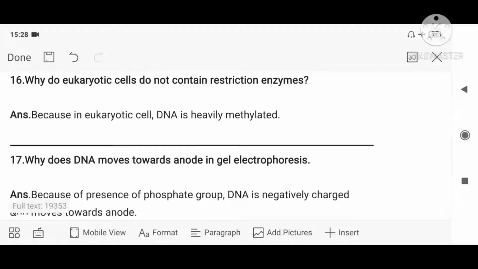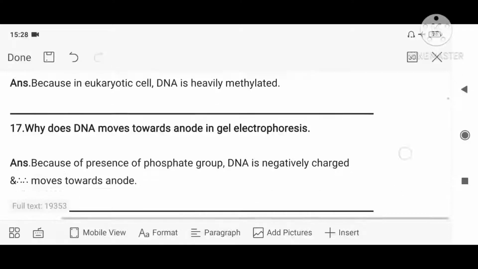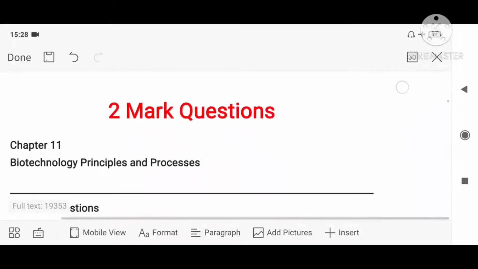Okay. Why does DNA move towards the anode in gel electrophoresis? Why are they moving? Because DNA is negatively charged. So when electricity is applied, they move towards the positively charged electrode, the anode. Okay. Now next is your 2-mark question.